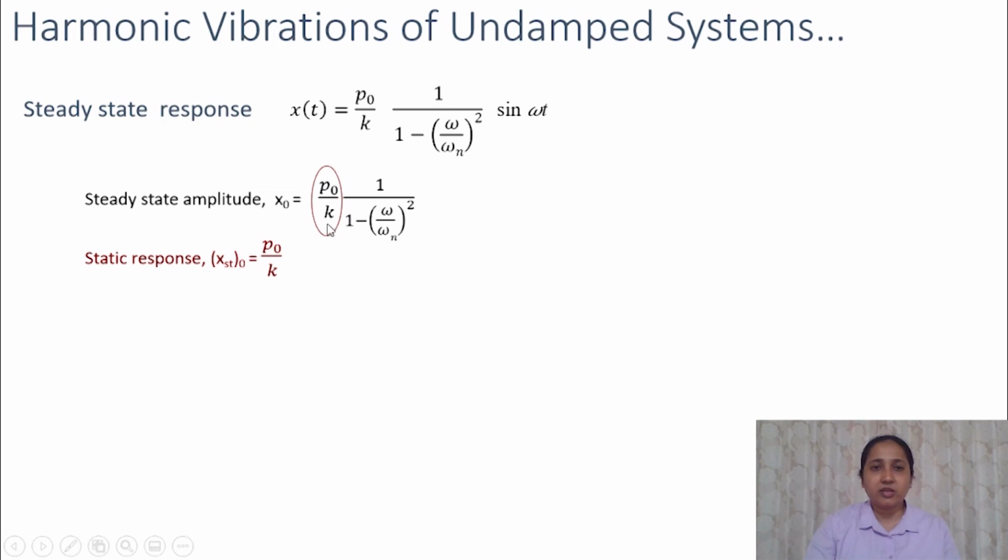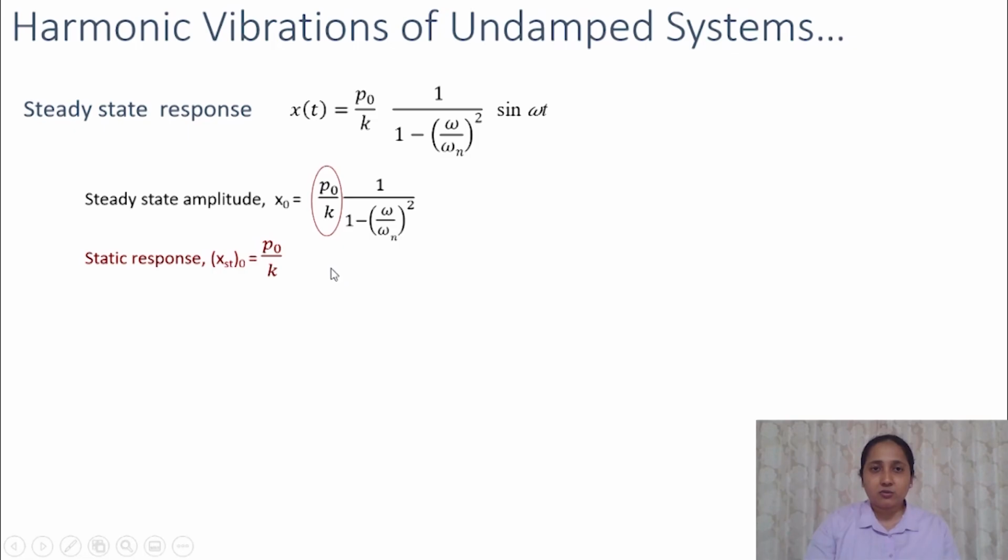The term P naught by K is equivalent to the static response. That means if our force acting on the system was a constant force, say P naught, the response of that system would be P naught divided by the stiffness of the system, that is P naught by K. That will be the static deflection of that system.